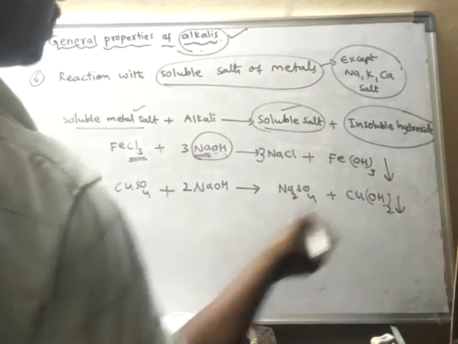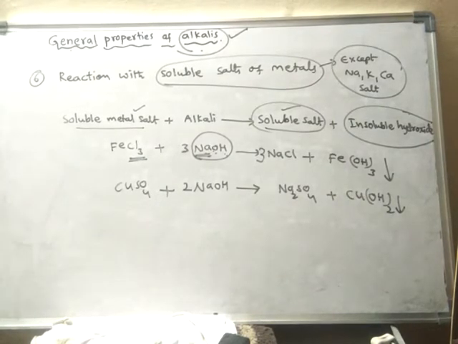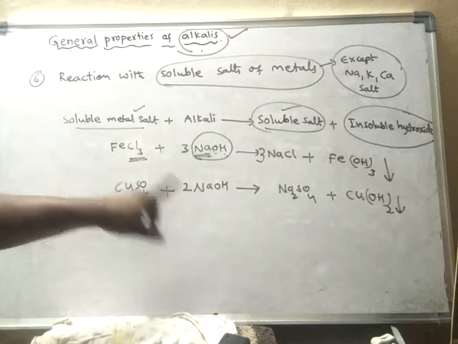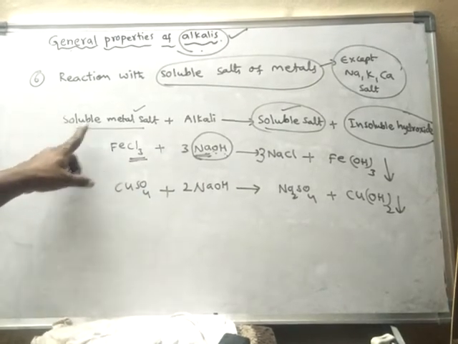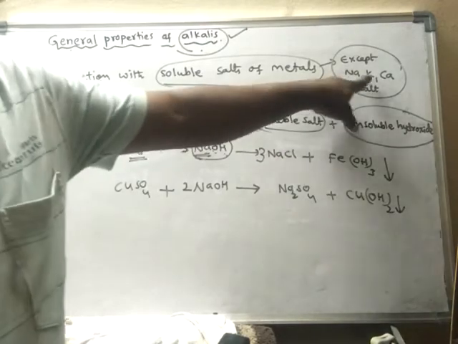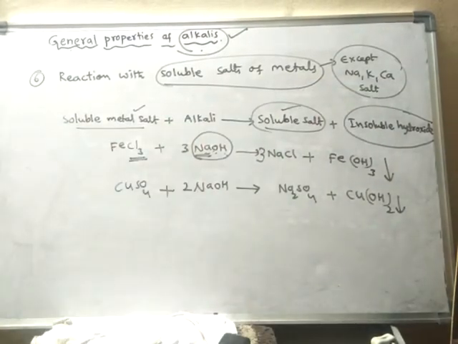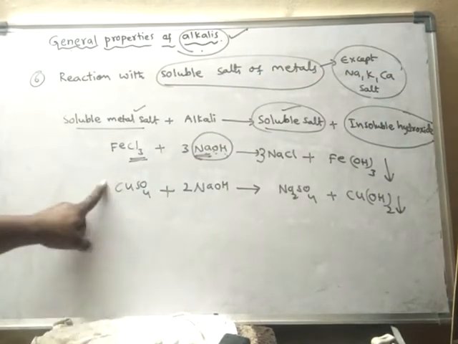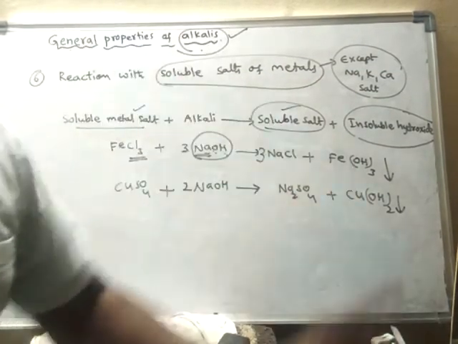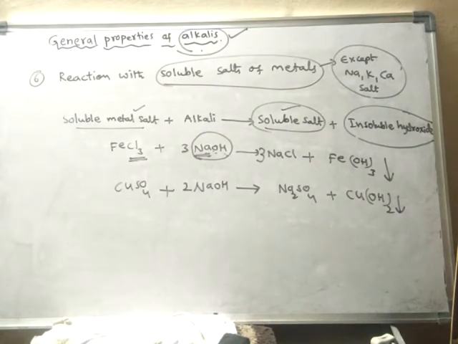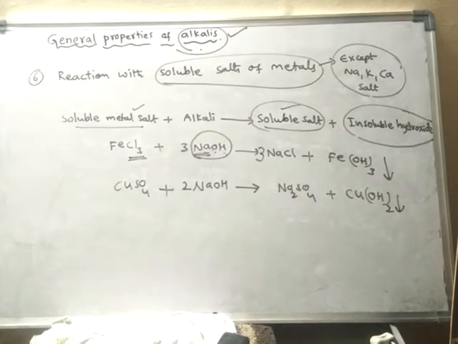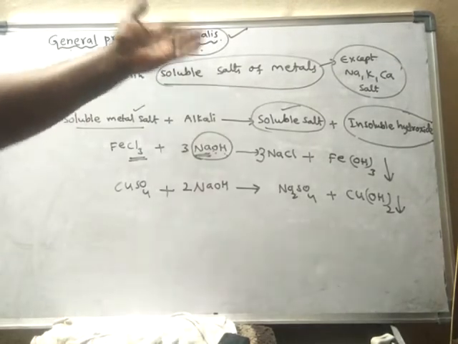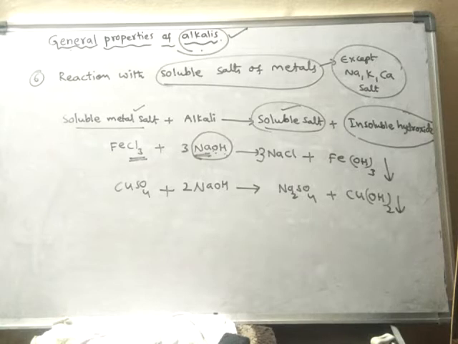So like this, alkalis when they react with soluble metal salts, except these salts, any salt we may take, you will get insoluble metal hydroxides. So this is another property exhibited by alkalis. These are some of the general properties shown by alkalis.